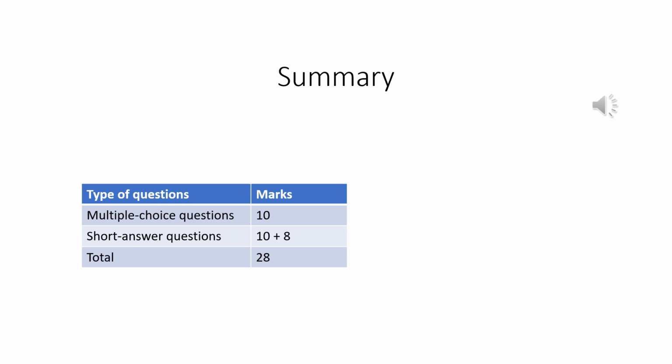There are 10 multiple-choice questions worth 1 point each, totaling 10 marks. There are also 2 short-answer questions worth a total of 18 marks in this section covering electrochemistry. The overall score for this section is 28 points. With a total possible score of 120 points, the percentage for this section is 23.3% of the total score.